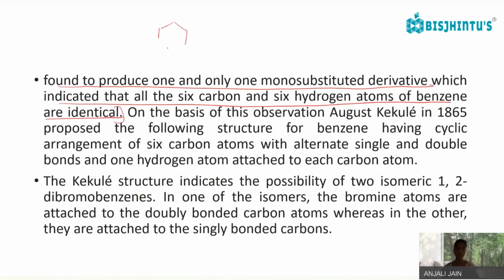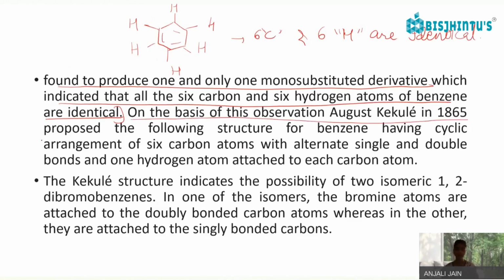So if I talk about this, all the 6 carbons and 6 hydrogens are identical. On the basis of this observation, August Kekulé in 1865 proposed the following structure of benzene, having a cyclic arrangement of 6 carbon atoms with alternate single and double bonds, and 1 hydrogen atom attached to each carbon.